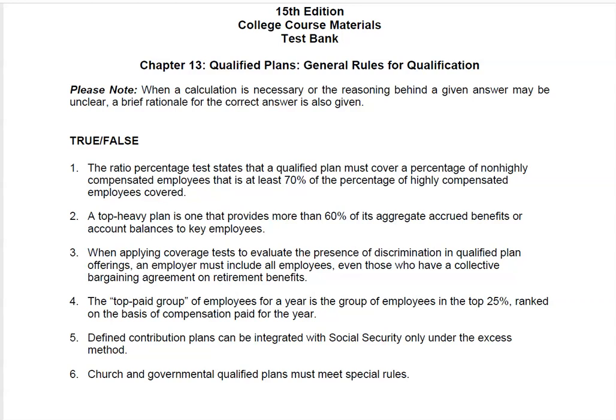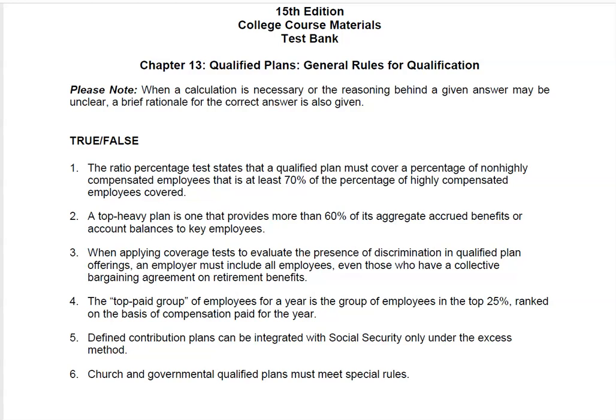Chapter 13, Qualified Plans, General Rules for Qualification. True, false. 1. The ratio percentage test states the qualified plan must cover a percentage of non-highly compensated employees that is at least 70% of the percentage of highly compensated employees covered. The answer is true. 70% must be covered.